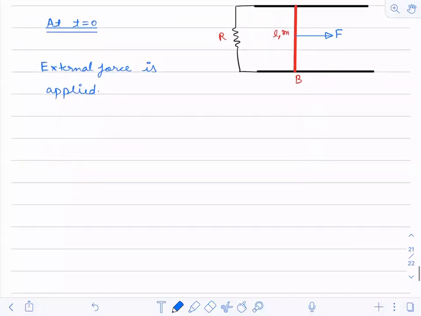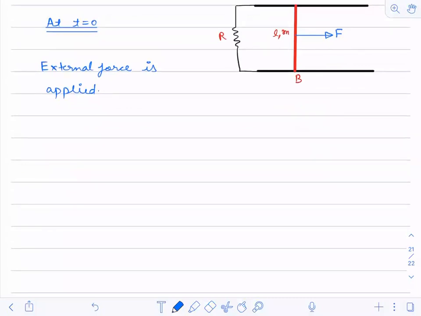So under external force, the rod starts accelerating and attains an instantaneous velocity.